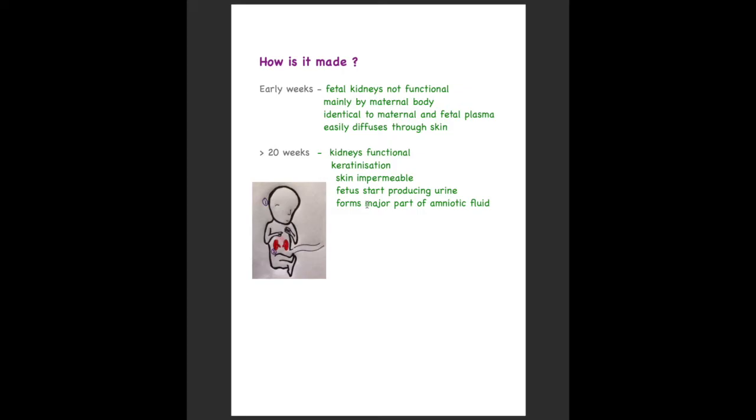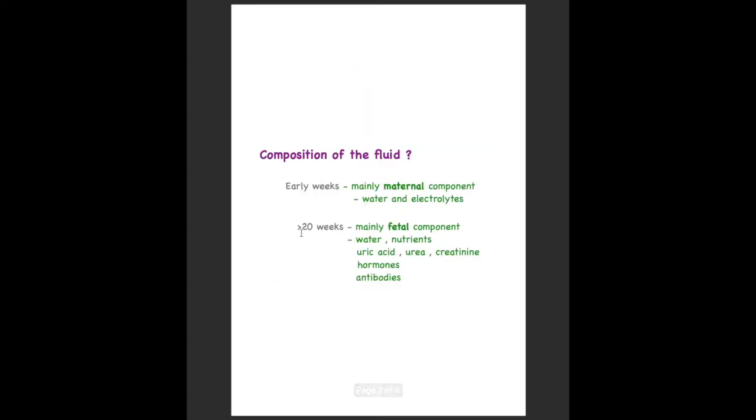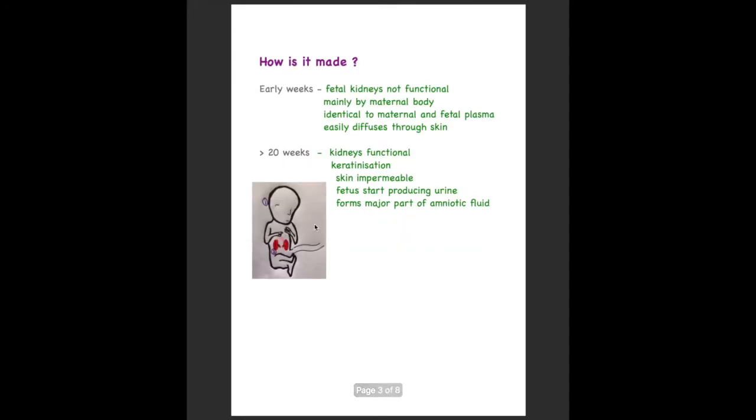Now, you can relate why earlier I said that when it gets more than 20 weeks old, it is mainly fetal component, and it contains, you can see, uric acid, urea, and creatinine. These come from the urine that the fetus excretes because now its kidneys have become functional.